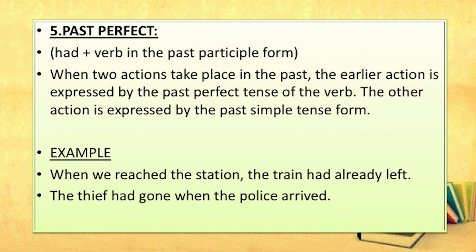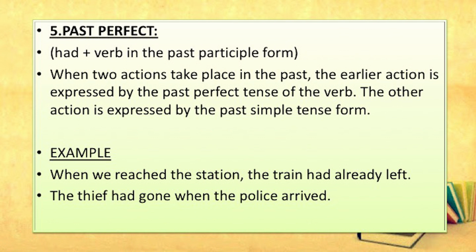Two actions are there. One is the earlier action, the other is the later action. The earlier action is the train leaving the platform. The latter action is our arrival at the platform.